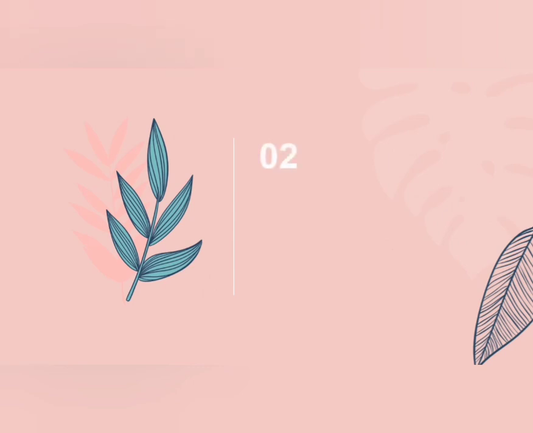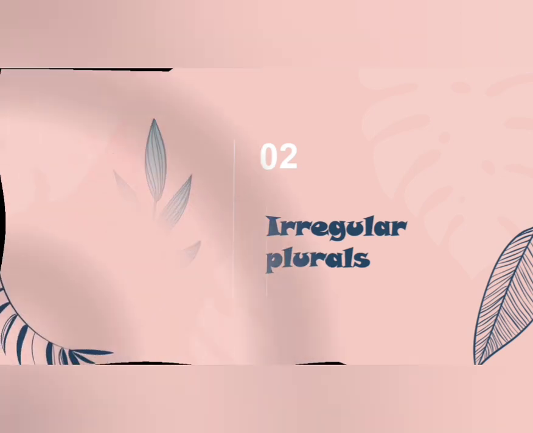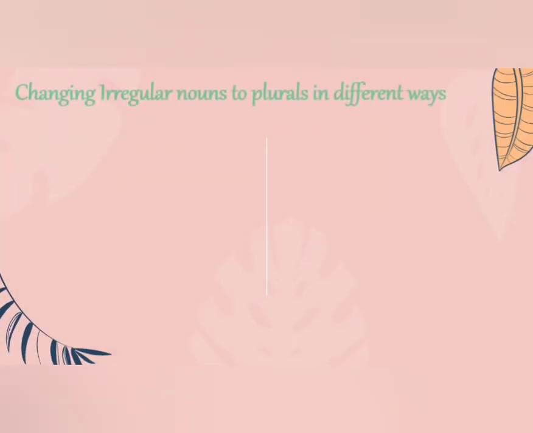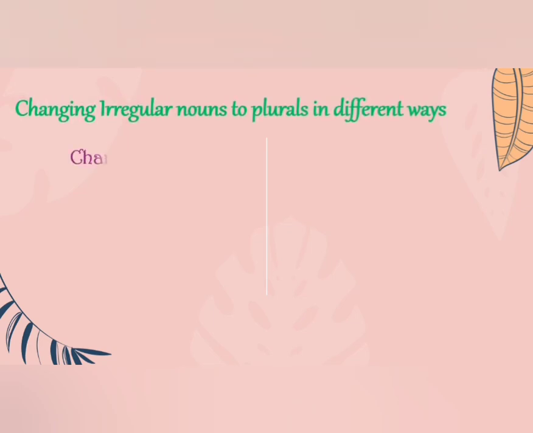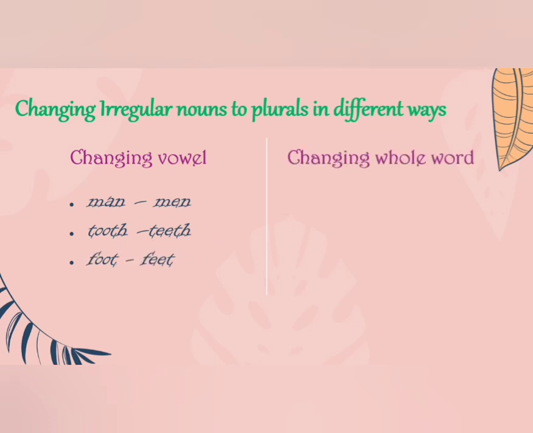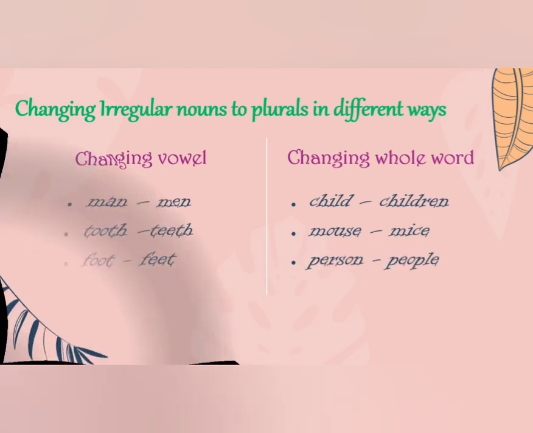Now let's move to chapter 2, irregular plural. These plurals are different from regular plural. Here we have different ways to change it to plural. First, changing its vowel. Example, man, men. Tooth, teeth. Foot, feet. By changing the whole word. Child, children. Mouse, mice. Person, people.